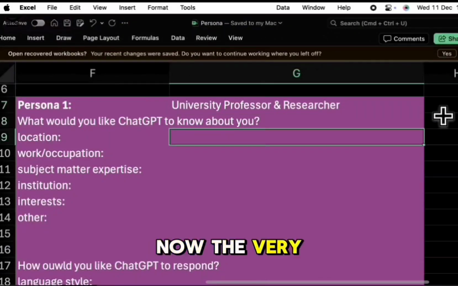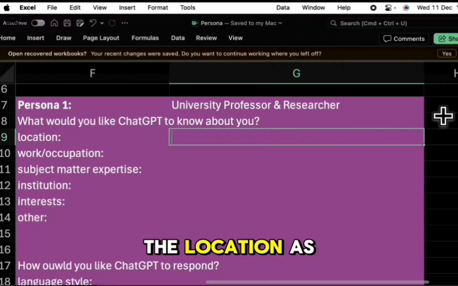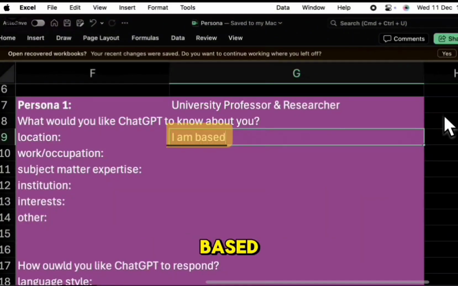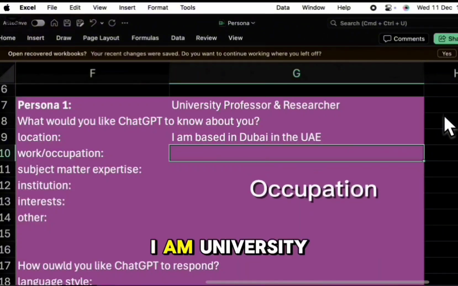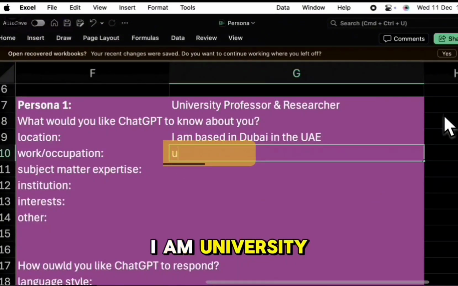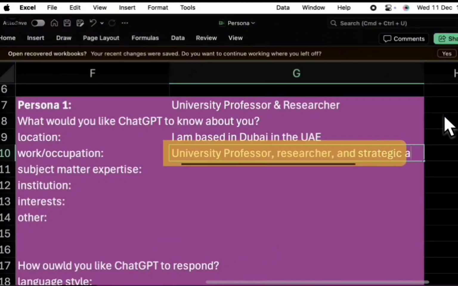Now, the very first point is the location. So first here, I can specify the location as based in Dubai, in UAE, United Arab Emirates. And then second of all, I am a university professor, researcher, and strategic advisor.